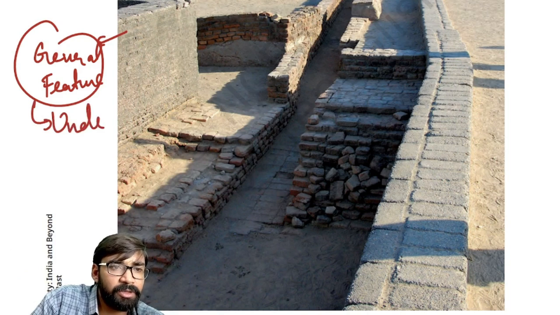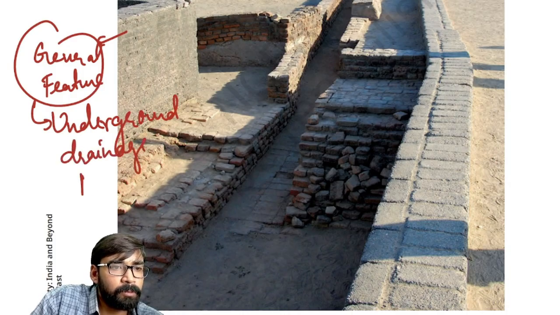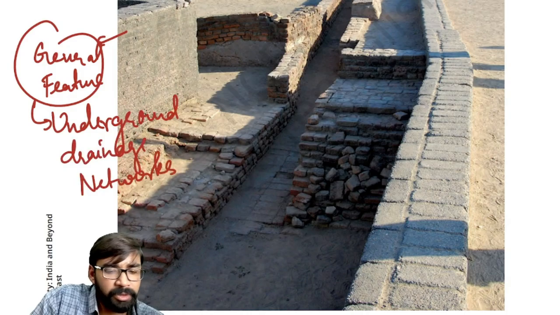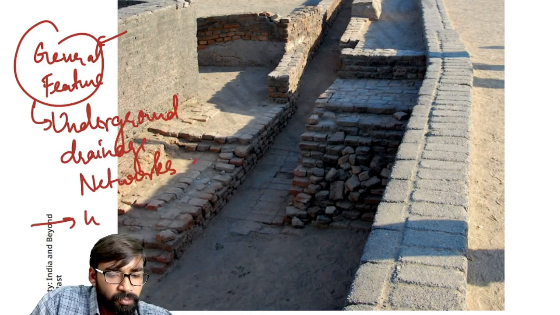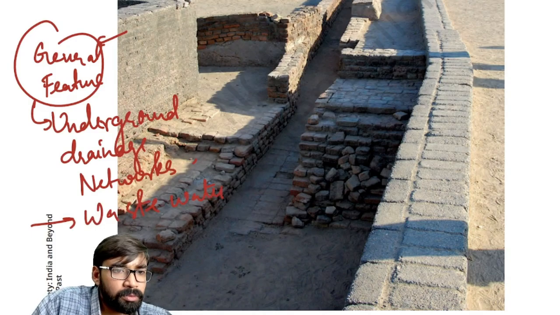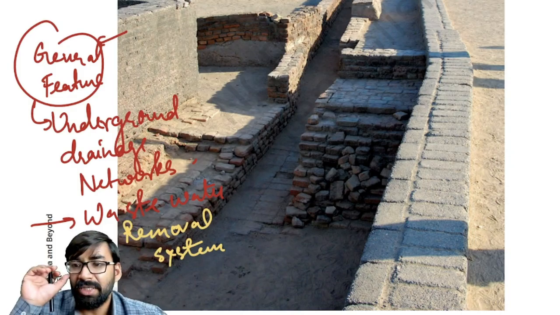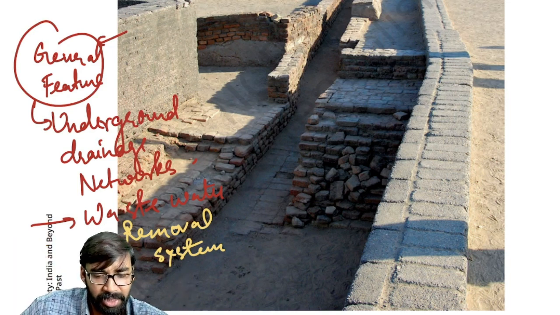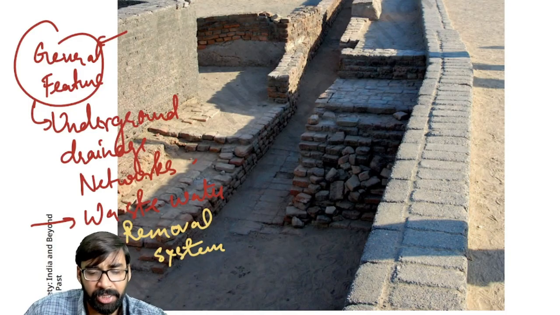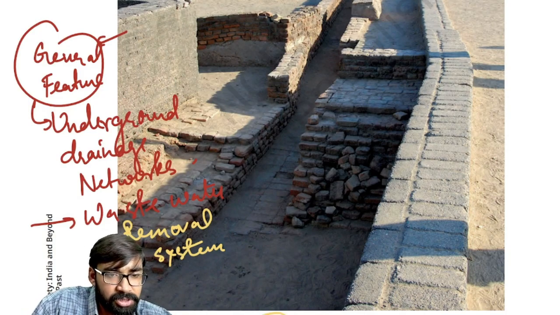In IVC, there is an evidence of underground drainage networks. Then waste water removal system was also there. Fine. So these systems were there during this period. That is why drainage pattern is important. Like for example, important drainage, if we look at Lothal, see this diagram.